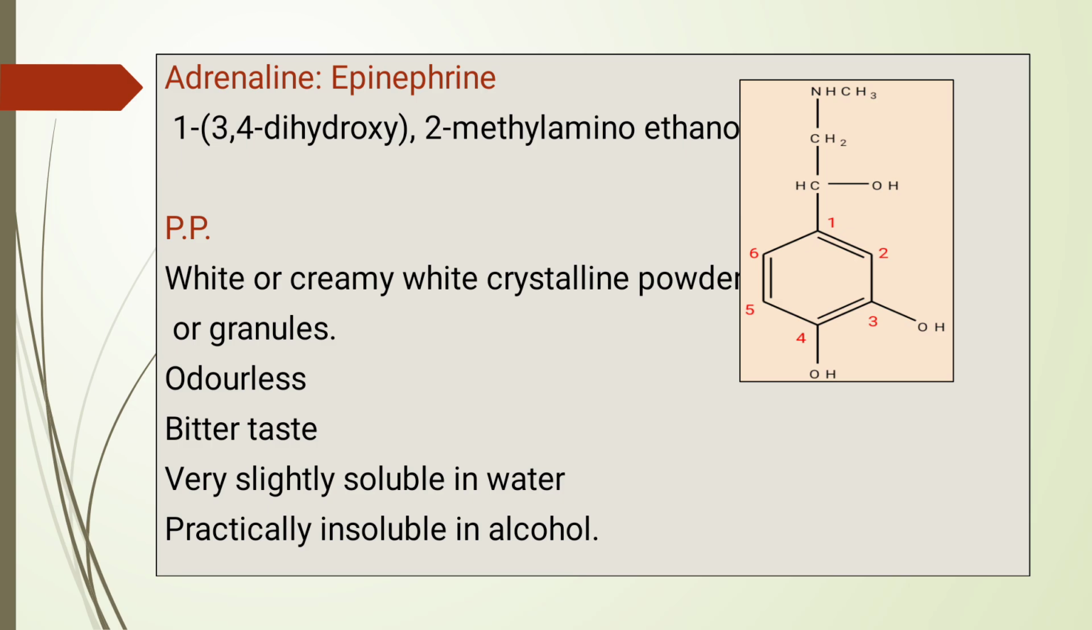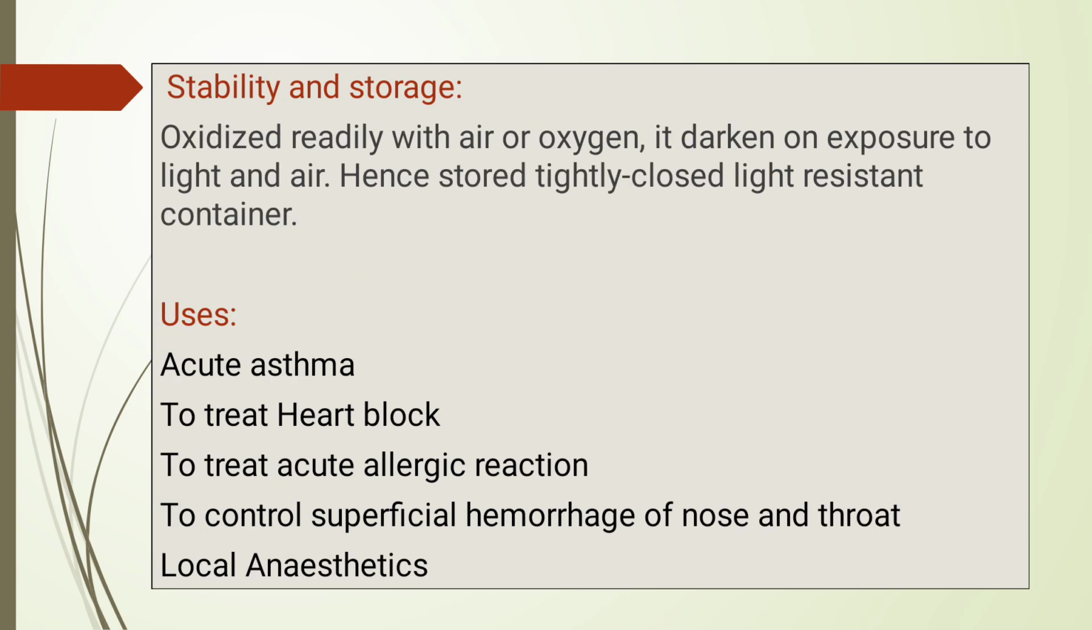See the structure. The basic ring or basic nucleus is ethanol. For that ethanol, the first carbon has the catechol nucleus, 3,4-dihydroxyphenyl, and 2-methylamino, CH3NH, so it is 1-(3,4-dihydroxyphenyl)-2-methylaminoethanol. Physical properties: white or creamy white crystalline powder or granules, odorless, bitter taste, very slightly soluble in water and practically insoluble in alcohol.